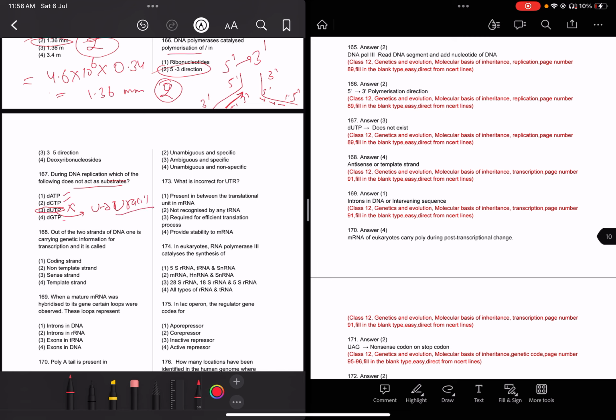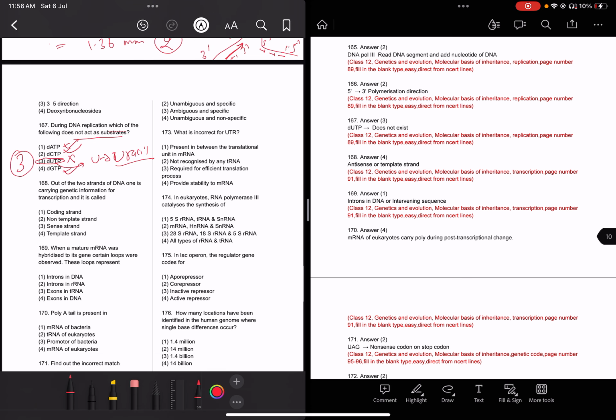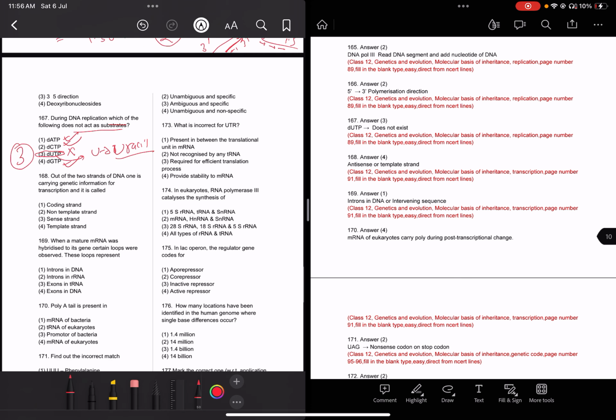Here we want the formation of DNA, so only dUTP is not involved. dTTP may be involved.